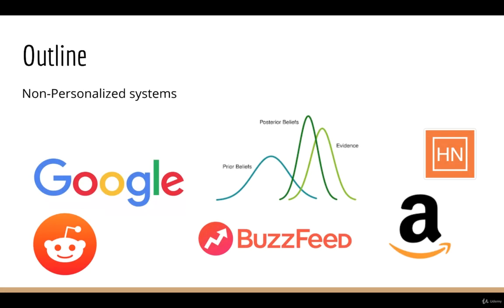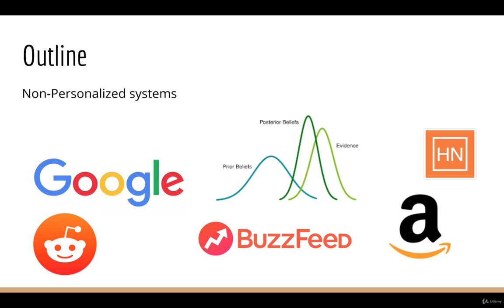In this lecture, we are going to outline each of the topics you'll be learning in this course. The first section of the course is devoted to non-personalized recommendation systems, and will cover some algorithms being used by the most popular websites today. Some examples are Reddit, Hacker News, and Google PageRank.